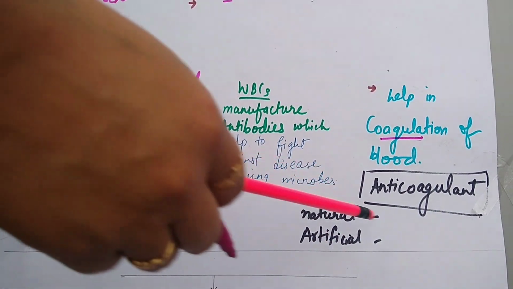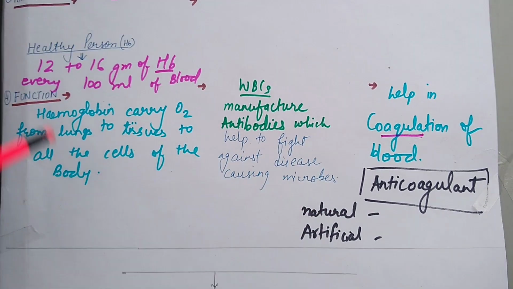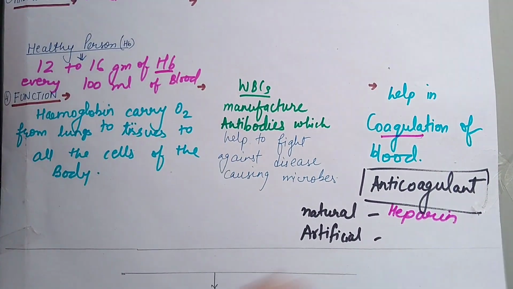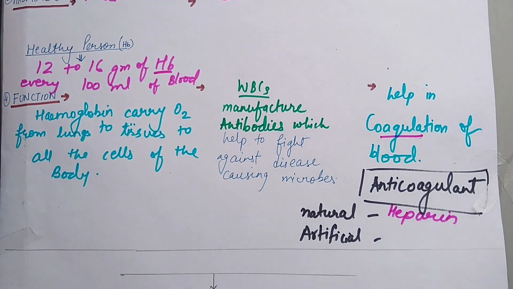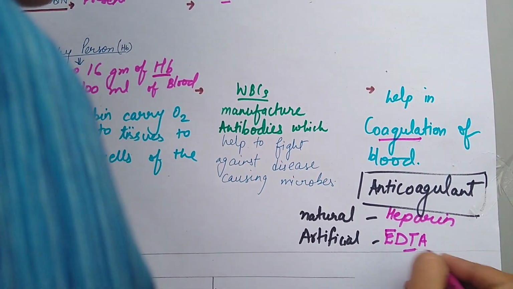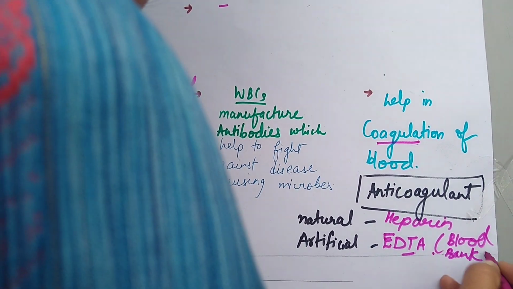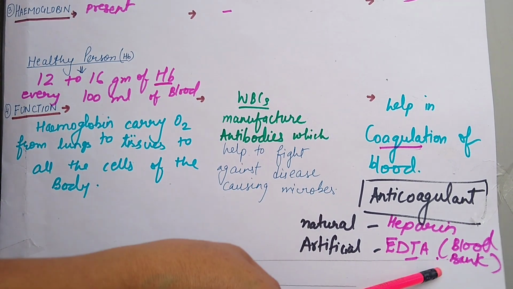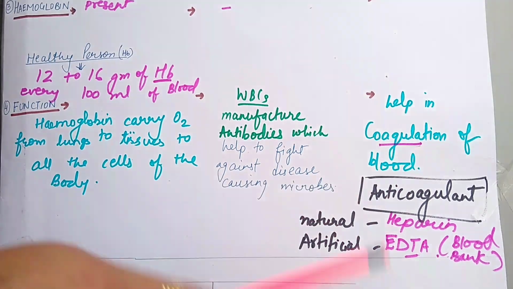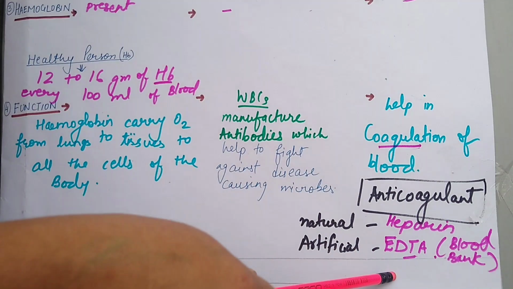Now, one point: which type of anticoagulant is present in our blood? Natural anticoagulant I am talking about. Can you name it? That is heparin. Can you name one artificial anticoagulant? One I will tell you, and one is for your homework. One is EDTA. That is the artificial anticoagulant which is used in blood banks to prevent the coagulation or clotting of blood. And there is homework for you students: you have to find out one more artificial anticoagulant and message me on my number, right? Or send it in the comment box.